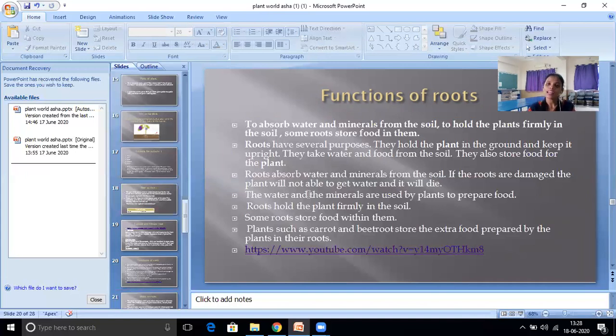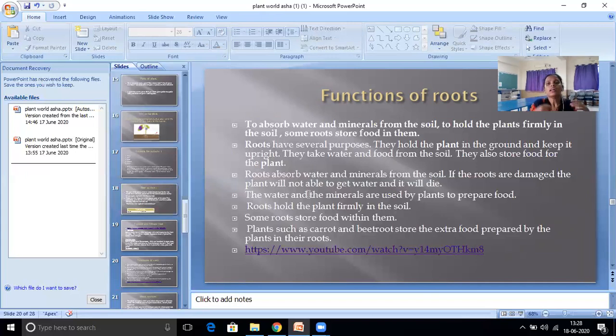Sometimes your mom or some elders will tell you that we are cutting some plants or leaves. At that time, don't paint the root. Why? If the root is damaged or has some problems, that plant will die. Why?